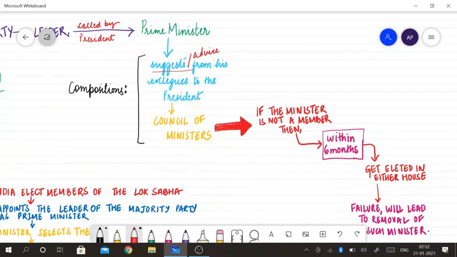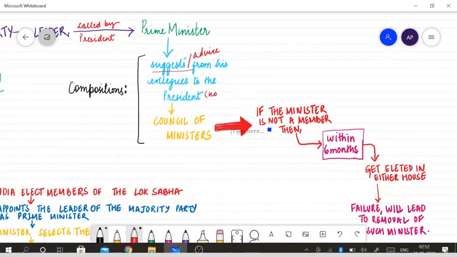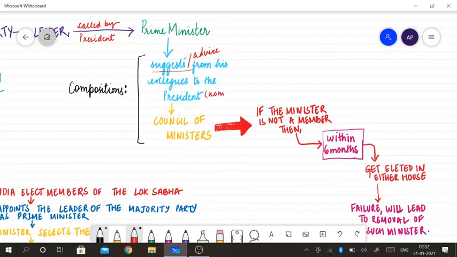He has the power to appoint them, but the council of ministers and the prime minister decide everything in the government. They are the actual body who are governing India.